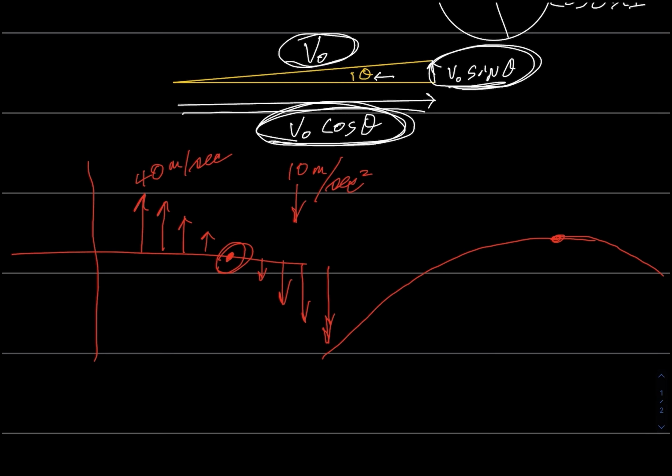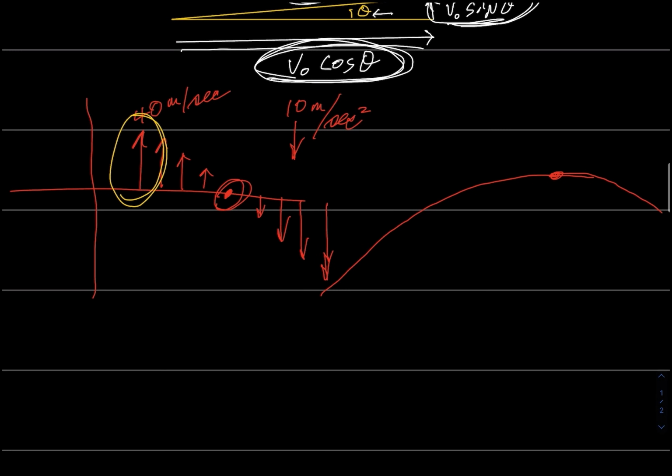So if he starts out with a vertical velocity of, what was it, v sub naught sine theta, and we wait t seconds, gravity is going to decrease his vertical velocity by t times g meters per second.